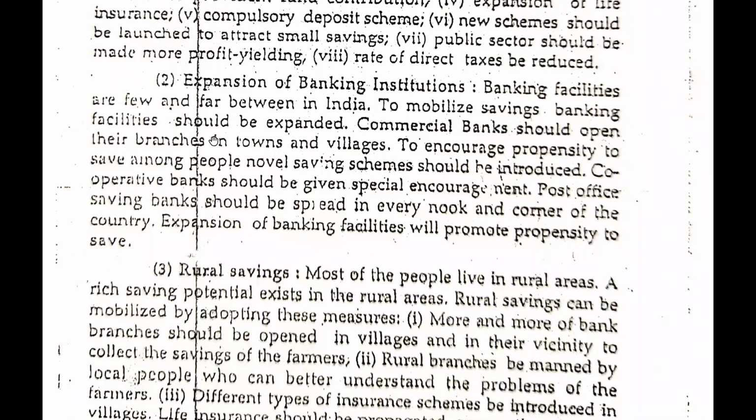Guys, banking facilities are few and far between in India. To mobilize saving, banking facilities should be expanded. Commercial banks should open their branches in the towns and villages. To encourage propensity to save among people, novel saving schemes should be introduced. Cooperative banks should be given special encouragement. Post office saving banks should be spread in every nook and corner of the country. Expansion of banking facility will promote propensity to save. So the second suggestion is that there should be banking facility in each and every corner of the country.